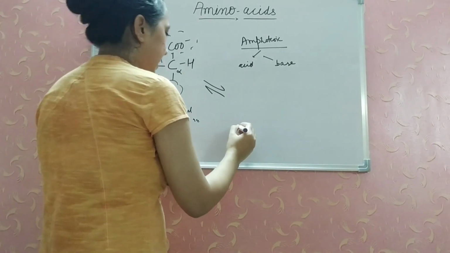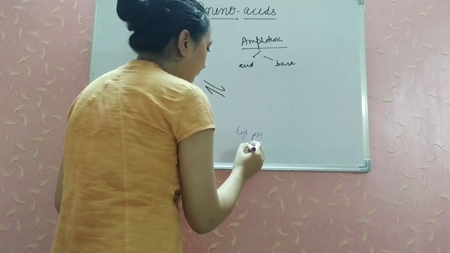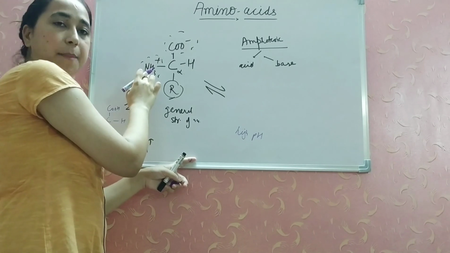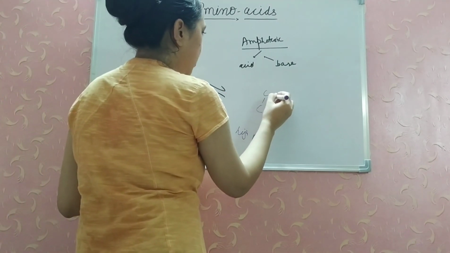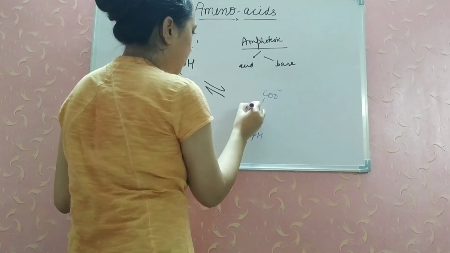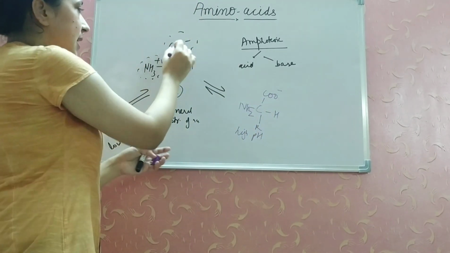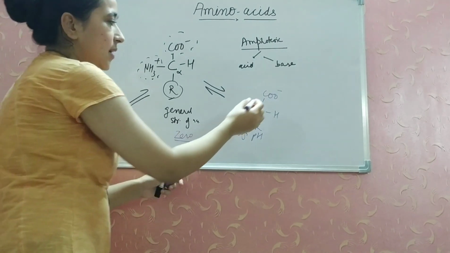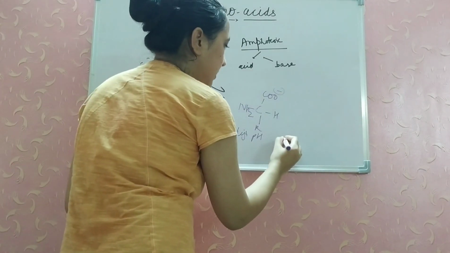When the pH is high, what will happen? We know at high pH the hydrogen ion concentration is less. So this amine group will lose its hydrogen. What will be the result? A carbon atom which is attached to COO negative, NH2, R and H. As we can see here, the net charge is 0. And here the net charge is only 1 minus, nothing else. So minus 1 is the net charge here.